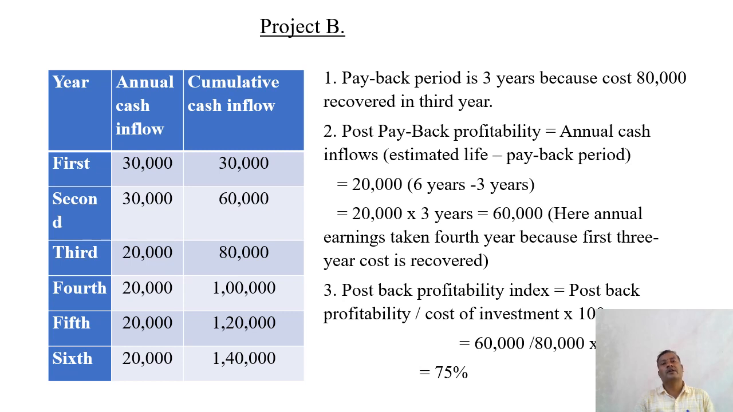So the management can compare the project A and project B, and it can give the recommendation. Payback period of both the projects, project A is having 4 years, whereas project B is 3 years, and post payback profitability index for the project A is 50%, for the project B is 75%. So the management can prefer the project B.